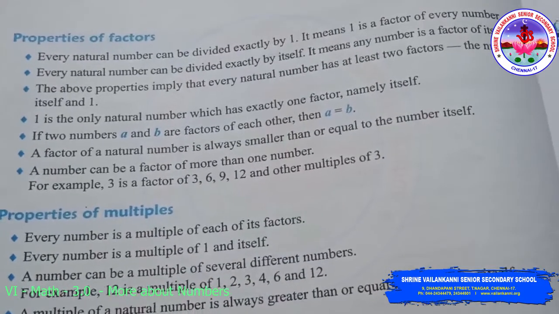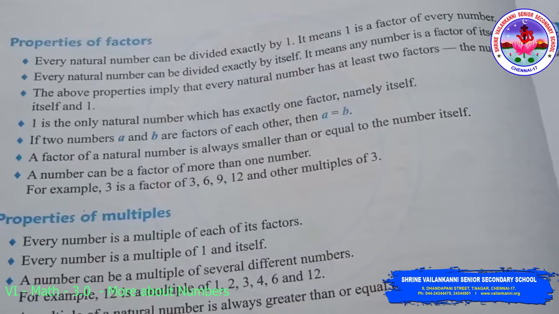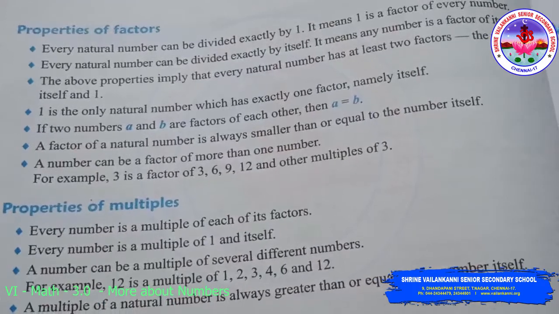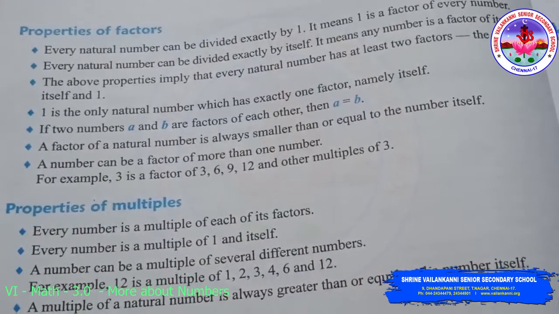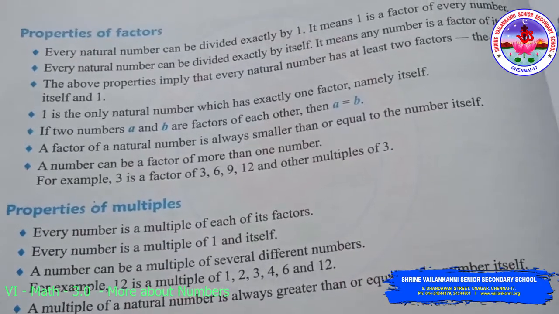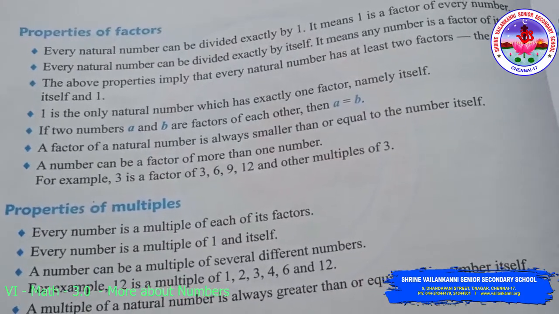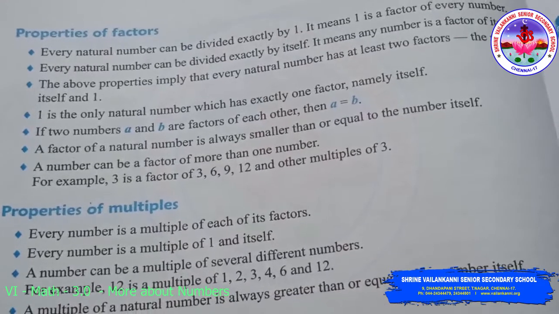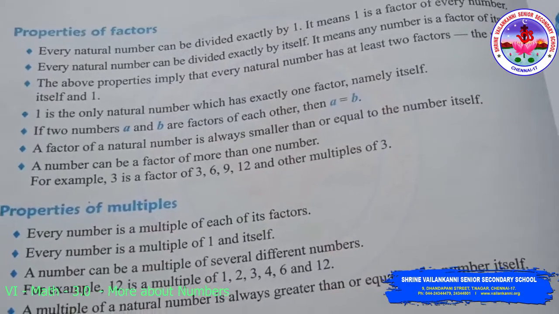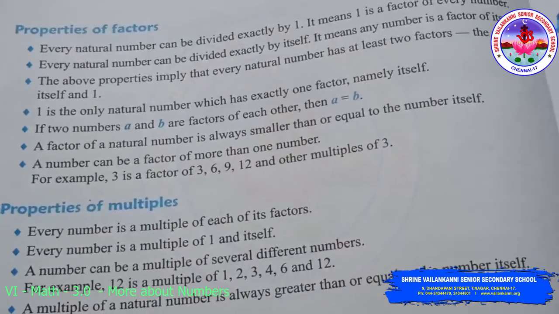Third one, the above properties imply that every natural number has at least 2 factors, the number itself and 1. Fourth one, 1 is the only natural number which has exactly 1 factor, namely itself. The next one, if two numbers A and B are factors of each other, then A is equal to B. A factor of a natural number is always smaller than or equal to the number itself. The last one, a number can be a factor of more than one number.